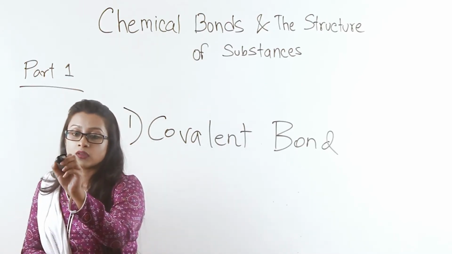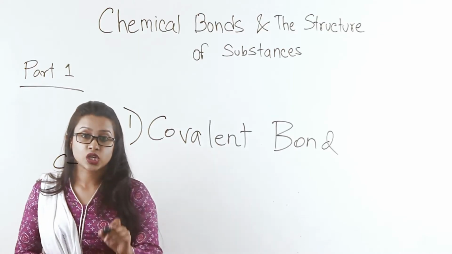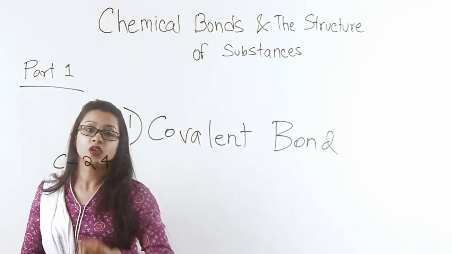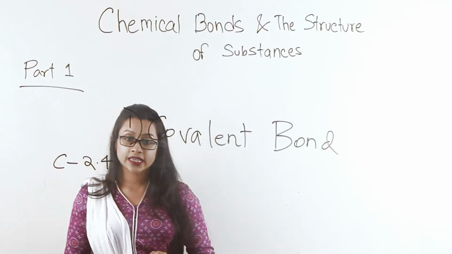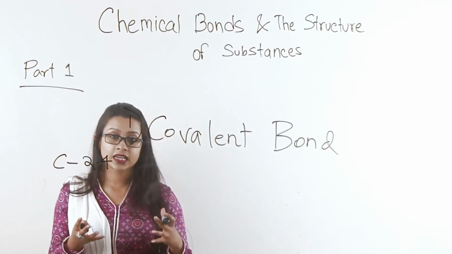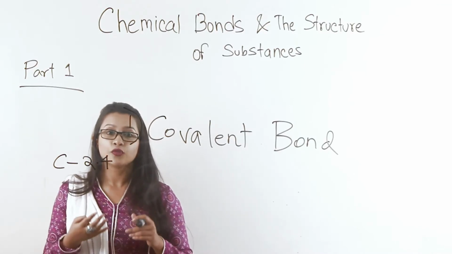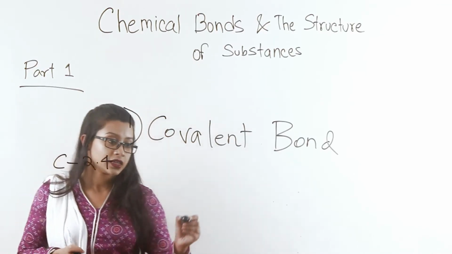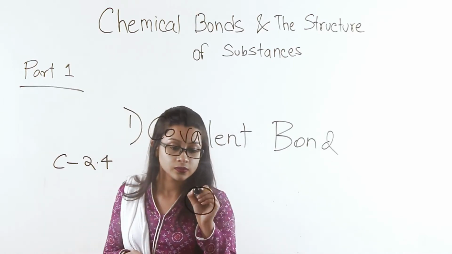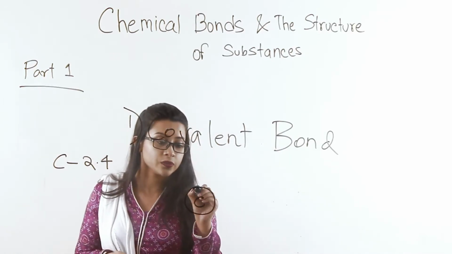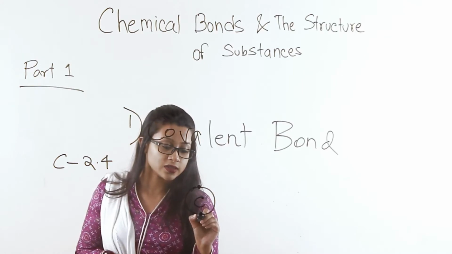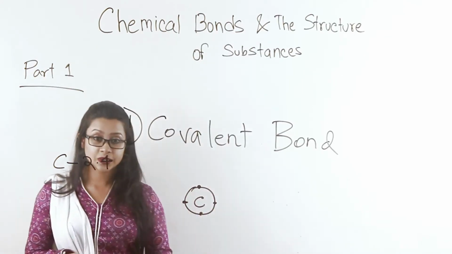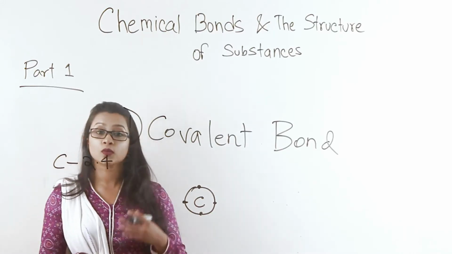So the electronic structure of carbon is 2, 4. So in order for it to form a stable structure, it needs 4 more electrons in its outermost shell. This is carbon, an atom of carbon with 4 electrons. In order for it to gain stability, it needs 4 more electrons.